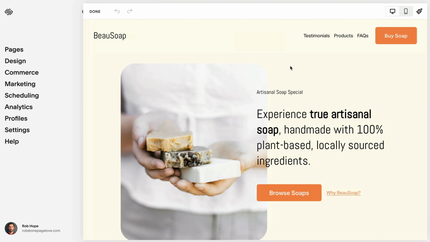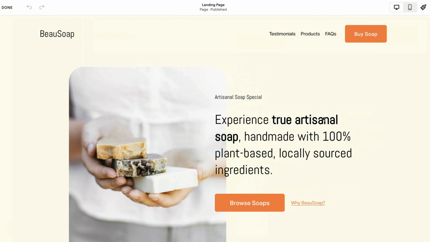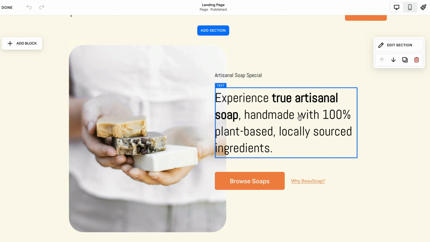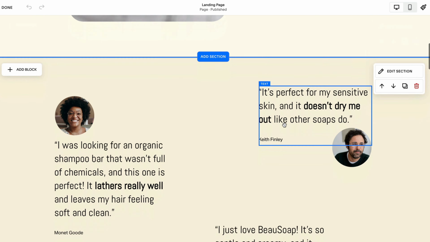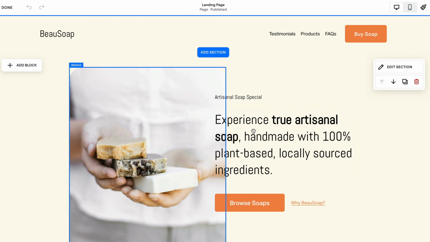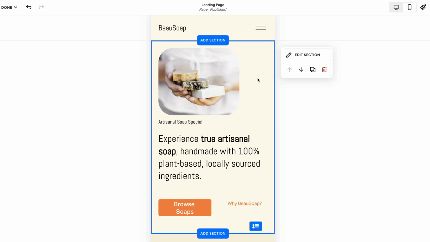So when we're back into our editor, you'll notice the layout here is a big image on the left, and there's alongside overlapping text to the right. So this isn't going to always fly on mobile. There's not enough real estate in the width of the mobile device. So when clicking on the mobile view, you'll notice a lot of the imagery doesn't sit perfectly flush with the width, and the ordering's a little bit off.